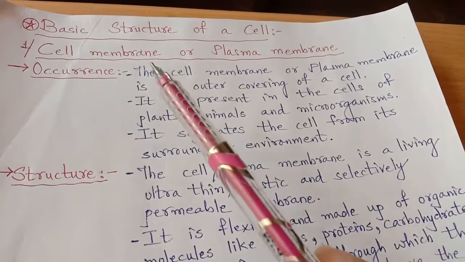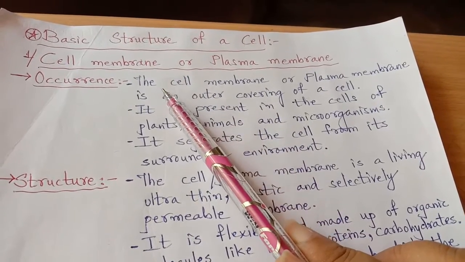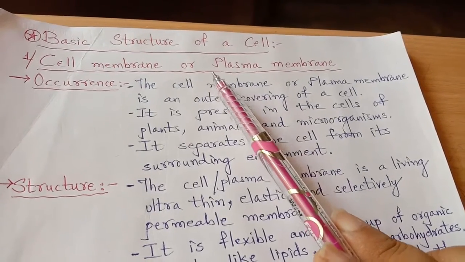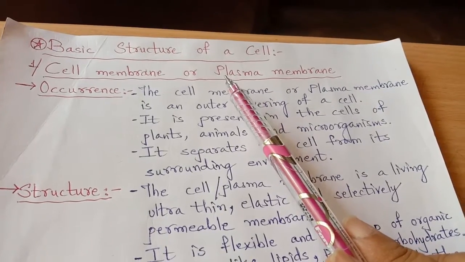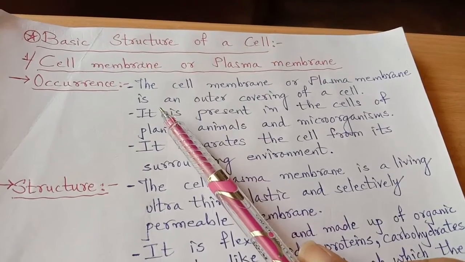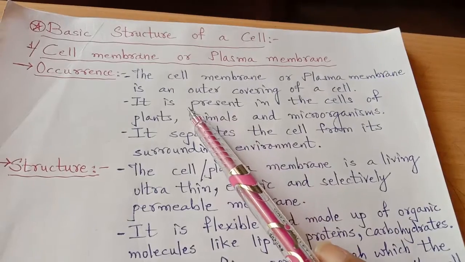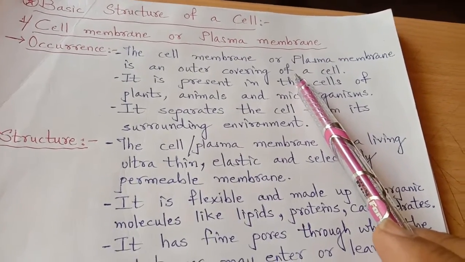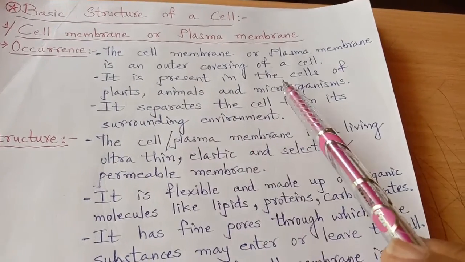Here is the very first basic component of the structure of a cell, and it is the cell membrane or plasma membrane. This is the outer covering and it is present in both animal cells as well as plant cells. So I can say it is present in all types of cells. Where does it occur? Occurrence of the cell membrane. The cell membrane or plasma membrane is an outer covering of a cell, whether it is a plant cell or an animal cell. It is present in the cells of plants, animals and microorganisms.